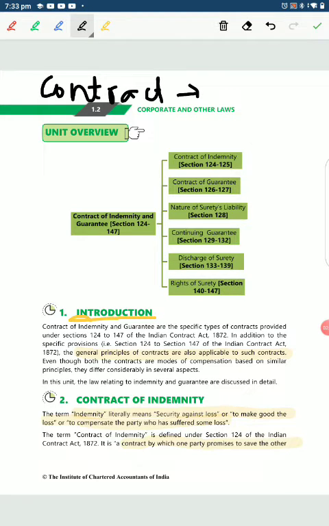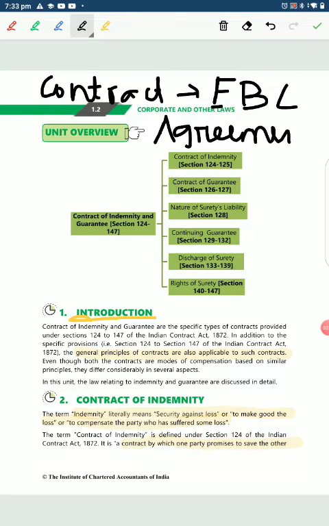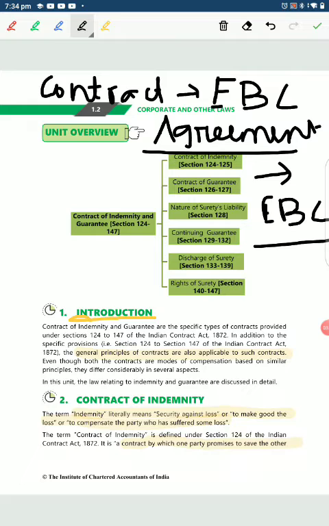So a contract is nothing but anything that is enforceable by law. Any type of agreement that is enforceable by law becomes your contract. Agreements which are not enforceable by law are called social agreements. If it's not enforceable by law, it cannot even become a contract. It can just be a social agreement. This is the very basic.